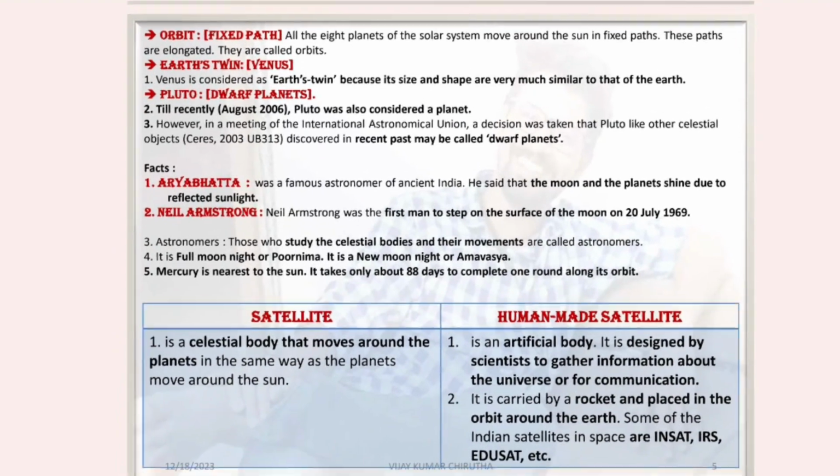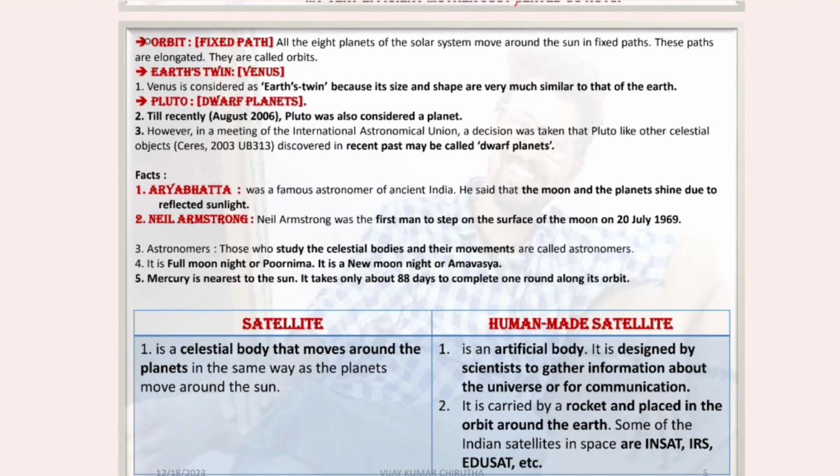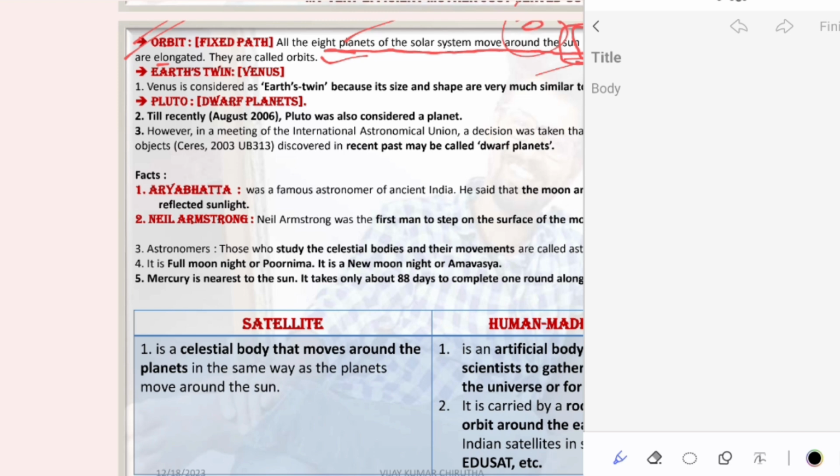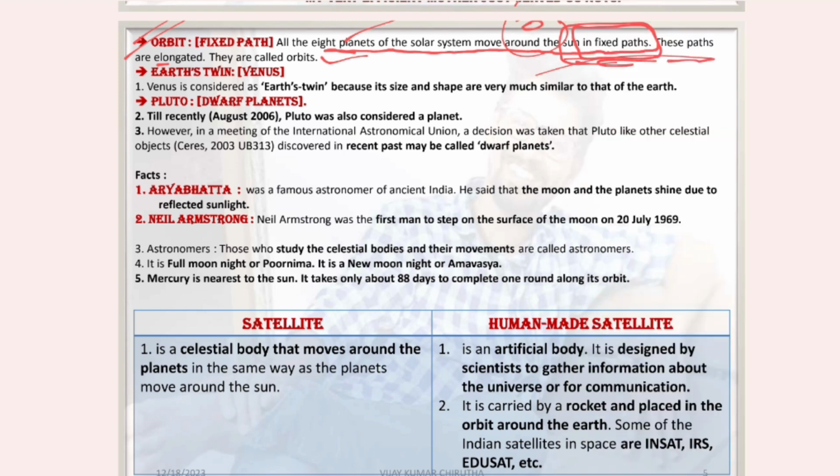Let's see the next one, orbit. Orbit is the fixed path. All the 8 planets of the solar system move around the Sun in a fixed path. These paths are elongated, and they are called orbits. So other planets are revolving around the Sun in a fixed path, and that path is called an orbit.